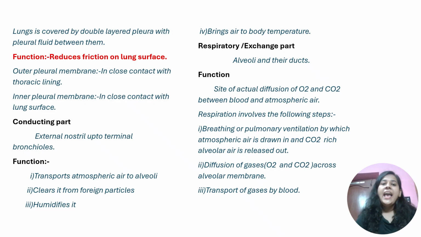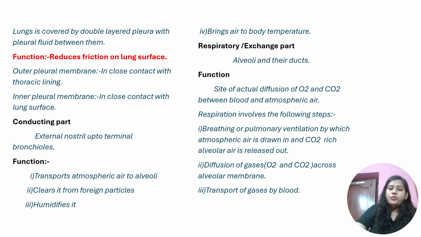It is double walled, and since it is double walled, the space in between is filled by pleural fluid. What is the function of this pleural fluid? It reduces friction on the lung surface. So the structure you have to know is that the lung is covered by a double membrane, which is referred to as pleura. There is pleural fluid present in between. The function of pleural fluid is to reduce the friction on the lung surface, because the more the friction, the less efficiently the system will work. Okay, this is done.